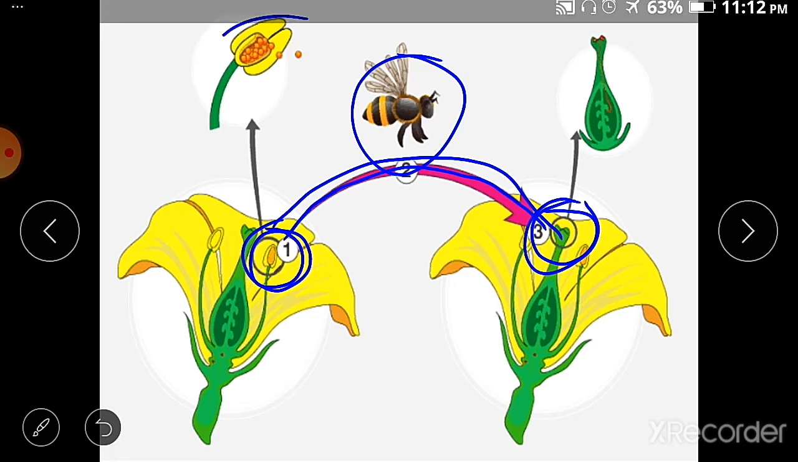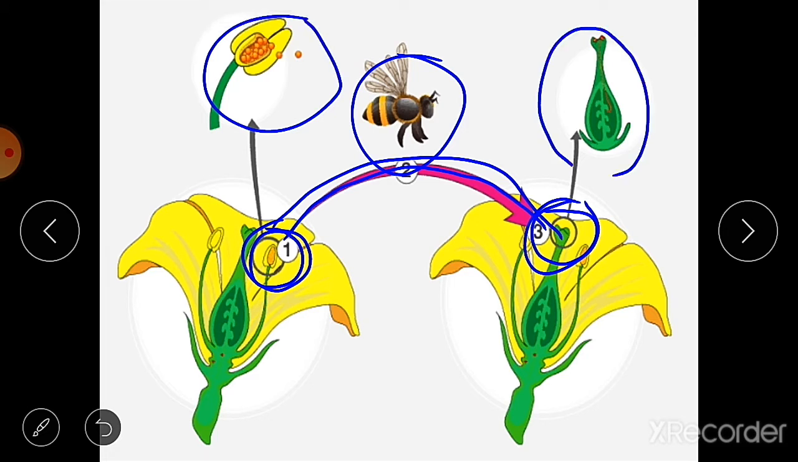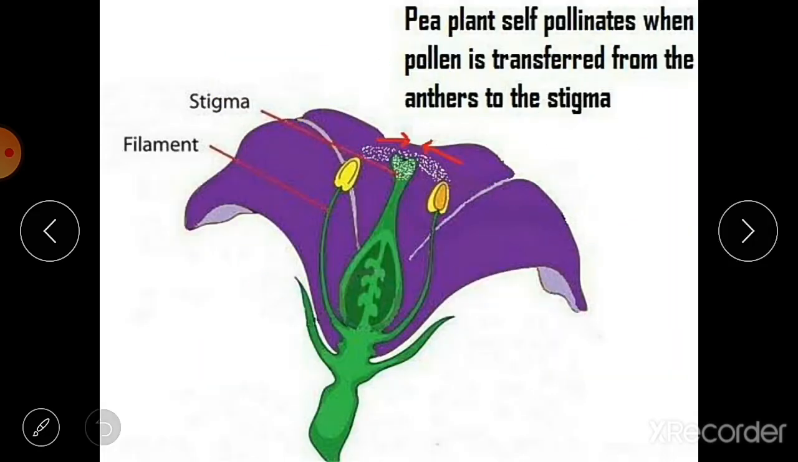Here you can see the structure of the anther, and here is the structure of the pistil. So this is known as self pollination. What happens here, you can see in self pollination, these anthers are there. This is the pea plant flower, and the pea plant self pollinates when pollen is transferred from the anther to the stigma. From the anther, these pollen grains are transferred to the stigma: self pollination.